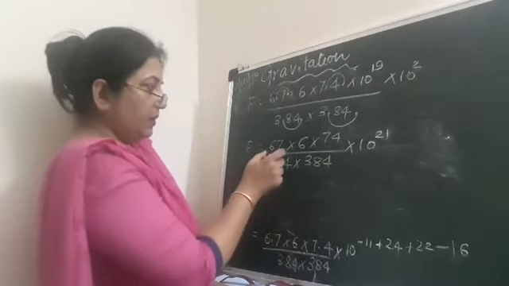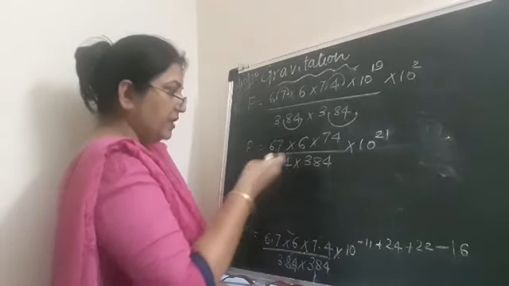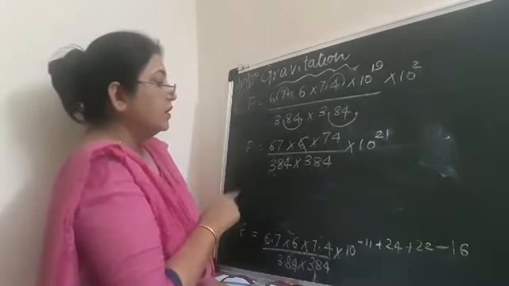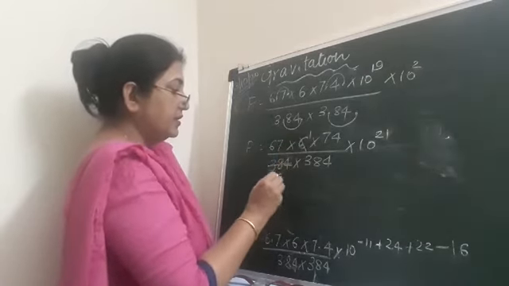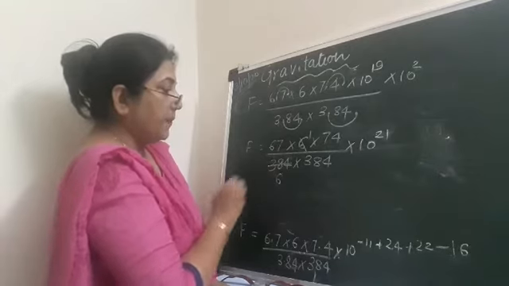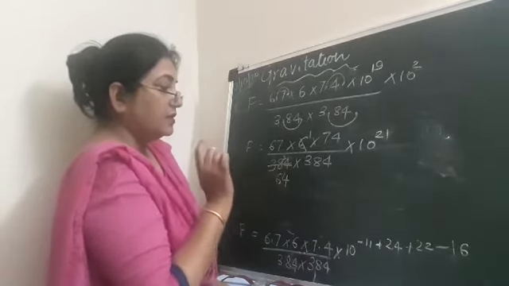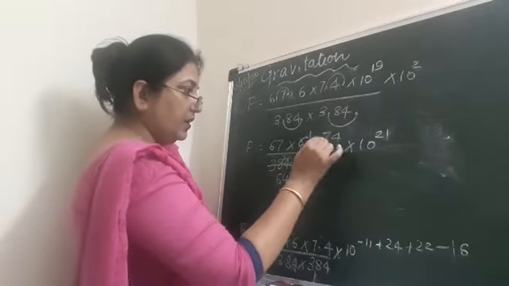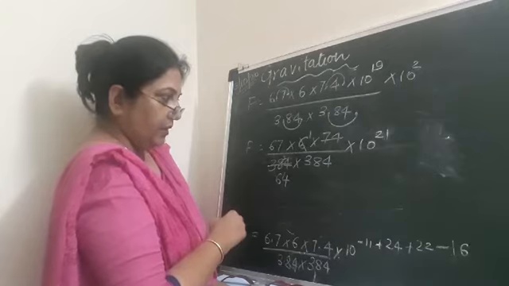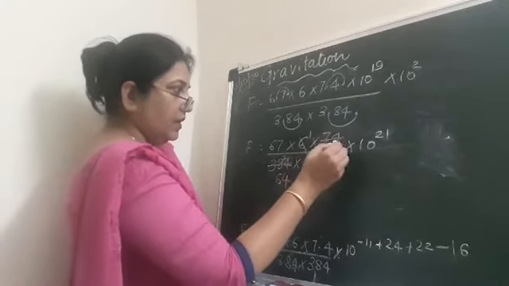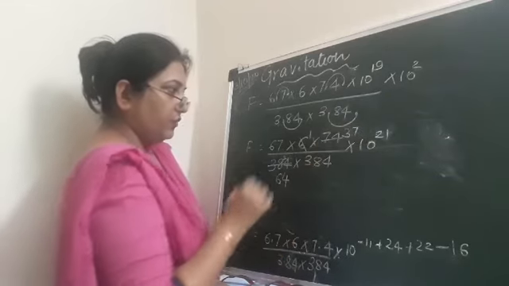So you will multiply 67 and 6 and 74. If you want, you can simplify this. 6 ones are 6, 6 sixes are 36, and 6 fours are 24. So this I have just simplified to 64. Here I can take, suppose I take 2, then 2 threes are 6 and 2 sevens are 14.